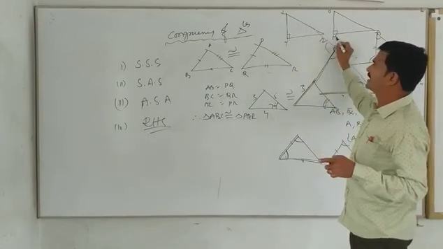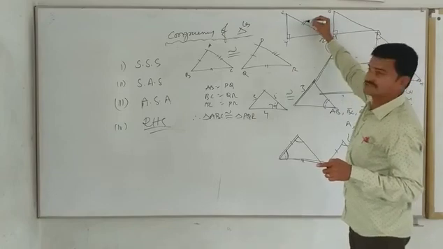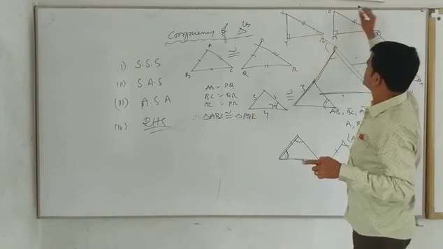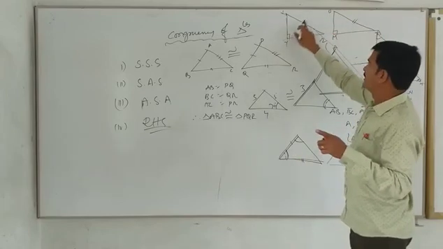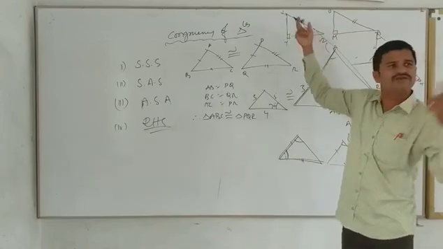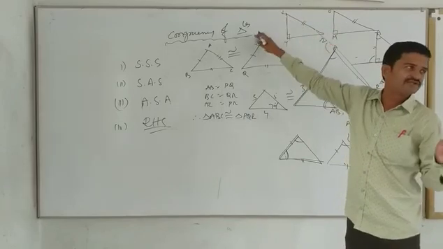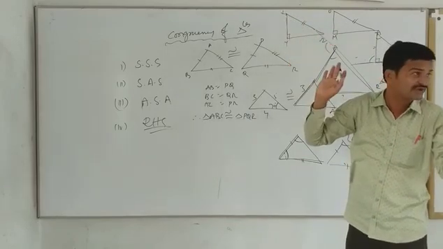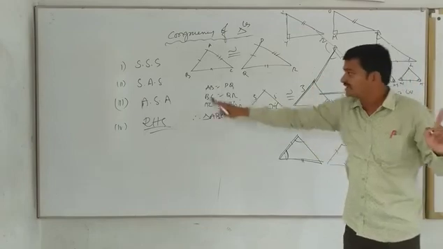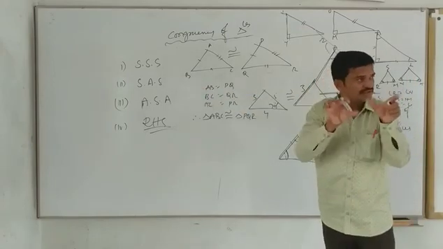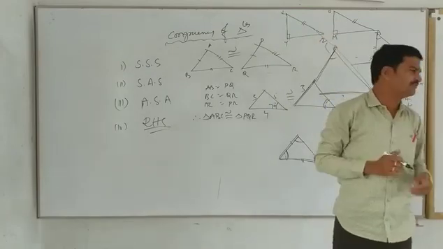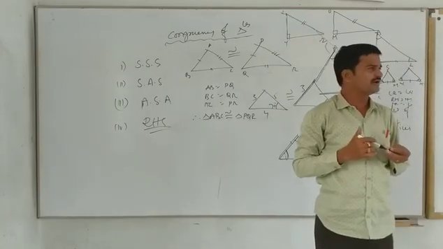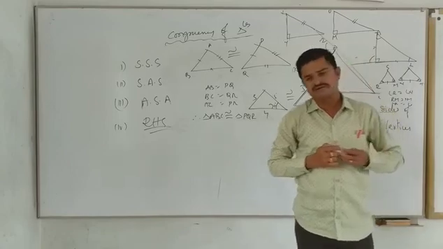Angle Y equals angle M. This is the hypotenuse, this is the hypotenuse. XZ equals UA. Right angle, hypotenuse, side. Any one of the sides you can take equal, no problem. Either this one or this. There is no particular rule for that. But here there are some rules, but here no problem. Whatever corresponding equal, that one you have to mention and write it. That's all. Got it or not? We have to write it or not? Yes, sir. Okay, thank you.